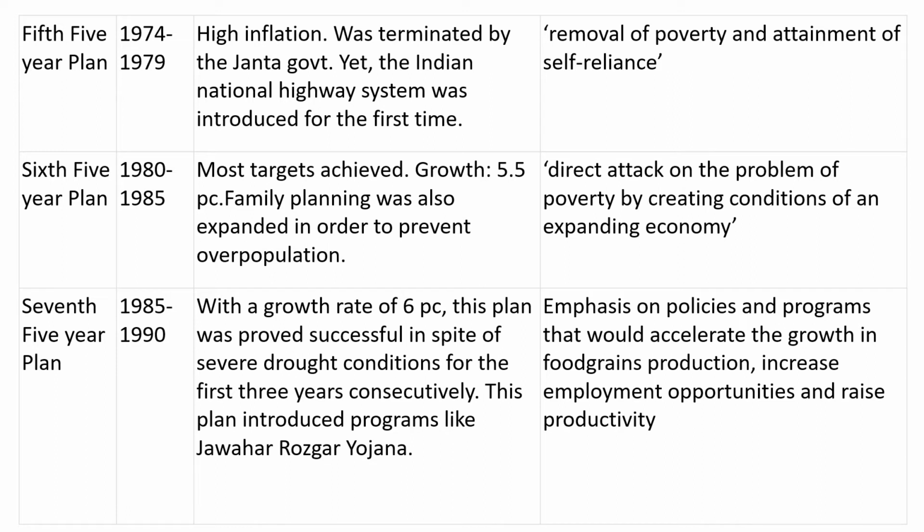Coming to the assessment of this plan, we could see that with a growth rate of 6% per annum, this plan proved successful in spite of severe drought conditions for the first 3 years of the plan. And this plan introduced programs like Jawahar Rozgar Yojana.